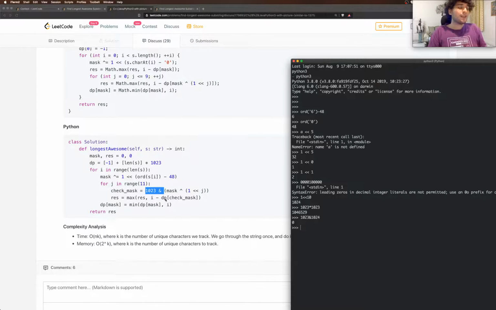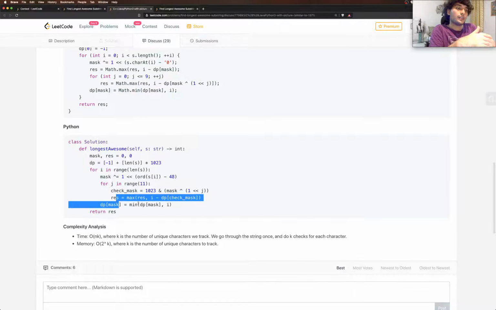All right. So they changed the mask by 1 bit. They keep the same mask and they change every position by 1 bit. That's what the 11 signifies. Change all the 10 positions and also keep it same. Check mask has all of them covered. Now res equal to max of res, i minus dp of check mask.